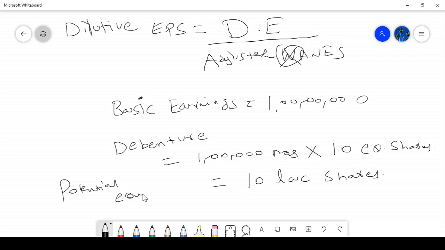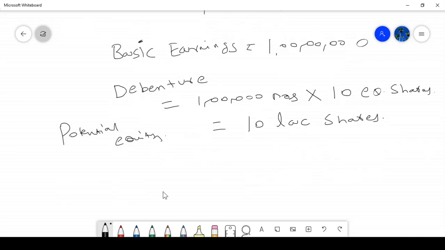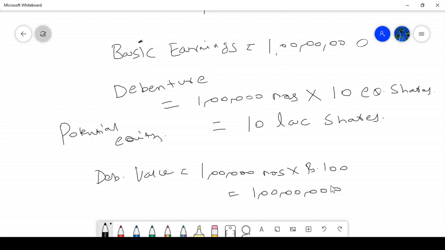If I convert this into equity shares, then what is the saving for me? Interest I need not pay to my debenture holders. That is the saving for me. What is my debenture value? We saw in the question, debenture value is 1 lakh numbers into rupees 100 per debenture, equal to 1 crore. Debenture value is 1 crore.